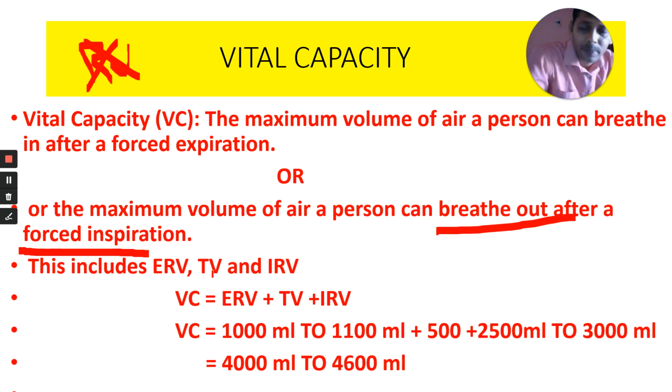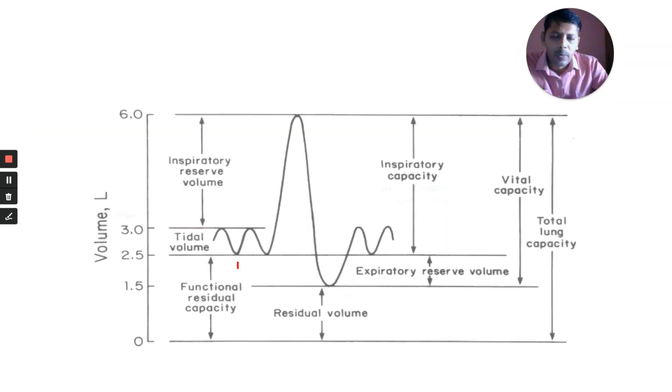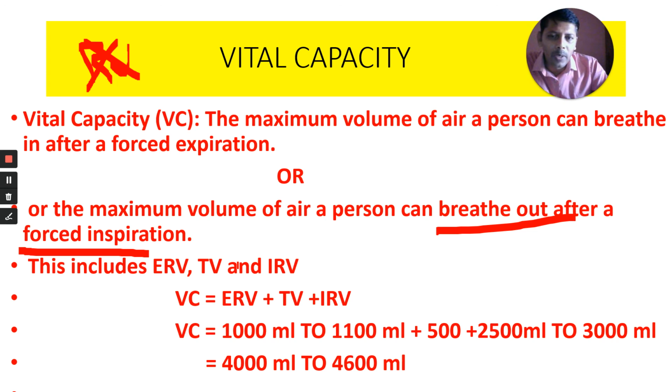Tidal volume comes in inspiratory capacity. It comes in expiratory capacity. It comes in functional residual capacity. It also comes in the last one, that is called total lung capacity.